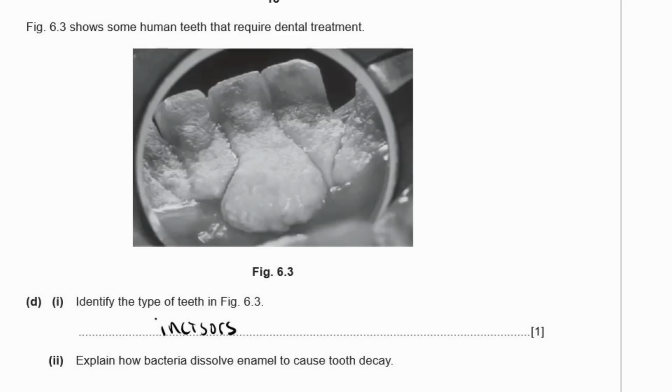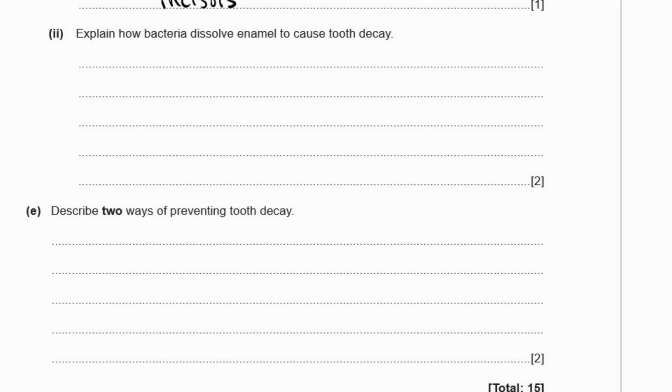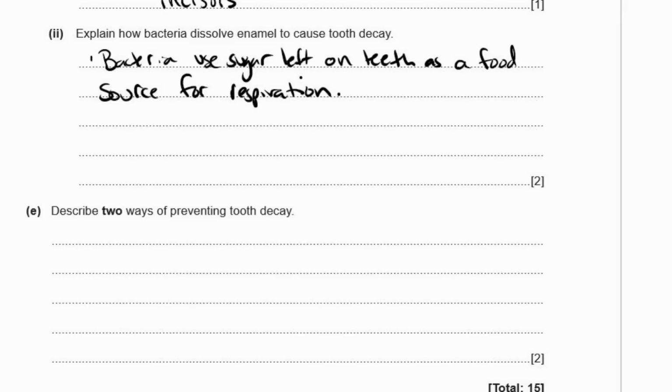2. Explain how bacteria dissolve enamel to cause tooth decay. This is an explain question. So first of all, the bacteria use a sugar that's left on teeth as food for respiration. And then when they respire, if they respire aerobically, they produce carbon dioxide.